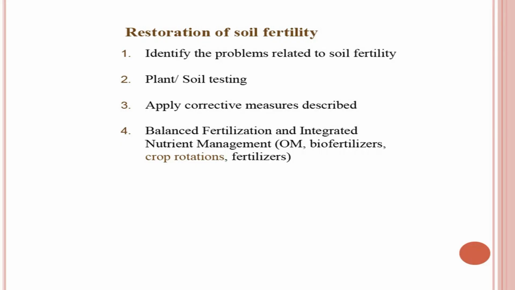Similarly, soil testing is another aspect by which we can identify the problem. What exactly is causing deterioration in soil fertility? Is it the change in pH? Is it the change in carbon? Is it the change in micronutrients, macronutrients, like that? So, we can go for soil testing. The right method of soil sampling can be used and it can be tested.